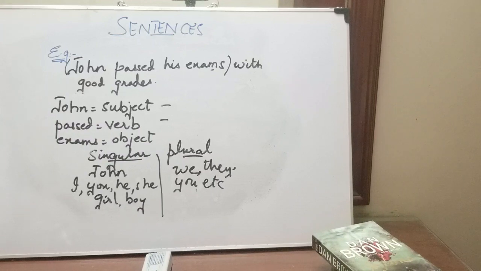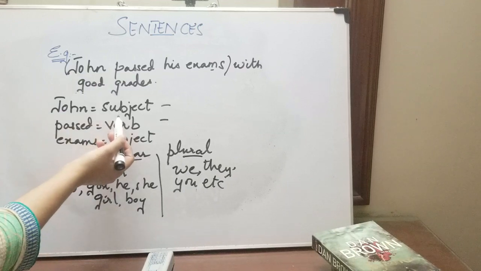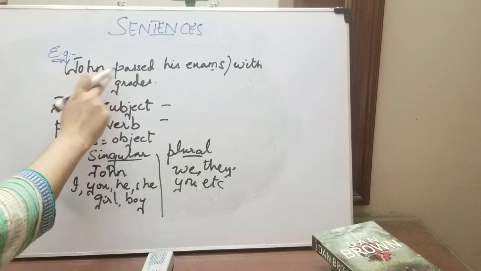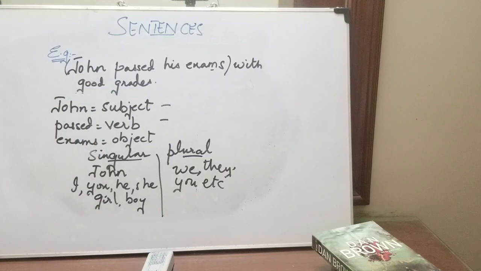Right, so we are going to learn the basic sentence structure now. Let's start with the basic parts of the sentence. That is the subject. I've already told you, it is the person or thing that does something in the sentence. It is near the beginning of the sentence, at the very start, and is a noun.